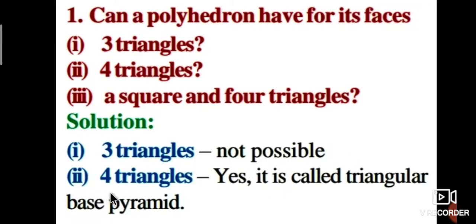Next, 4 triangles: that is a polyhedron because it is a triangular based pyramid.